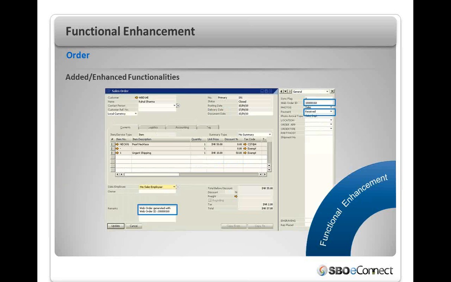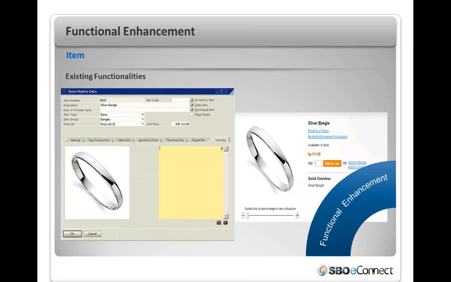Now the successful or failure online payment status will appear in the SAP Business One sales order. And also, if there is any existing sales order already placed in Magento, at the time of integration, those existing sales orders can be downloaded from the web to the ERP business solution.